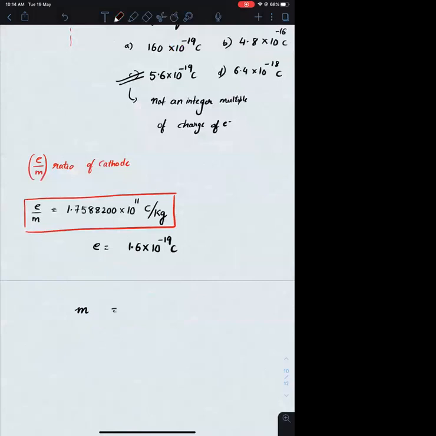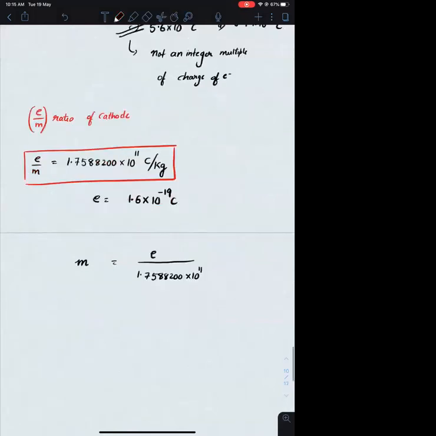Mass is nothing but e upon e by m, which is 1.75 88200 into 10 power 11. Solve this, calculate this and tell me the answer.